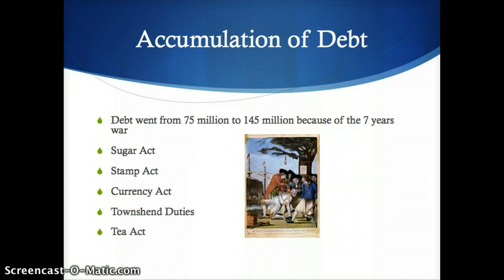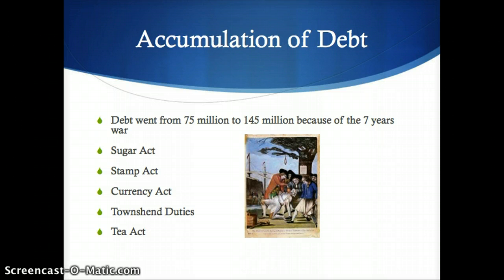Accumulation of debt. The 7 Years' War had a great effect on the war debt of Britain. As a result of the 7 Years' War, the debt went from 75 million to 145 million. In order to raise revenue to pay back this debt, Parliament put in place various taxes on everyday goods consumed by the colonists. These taxes were unrealistically high and therefore created a great amount of turmoil.